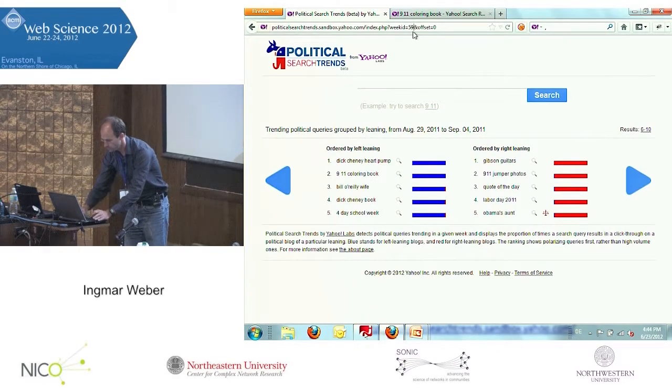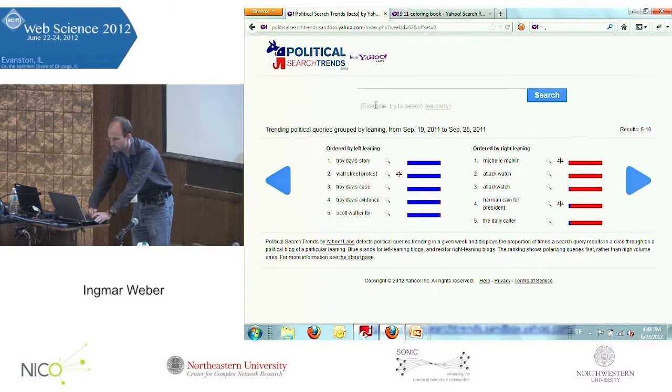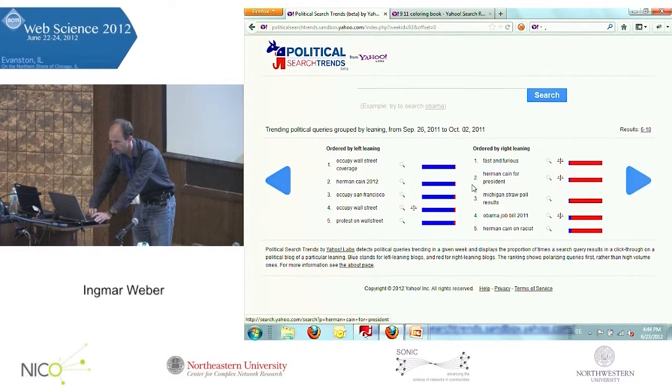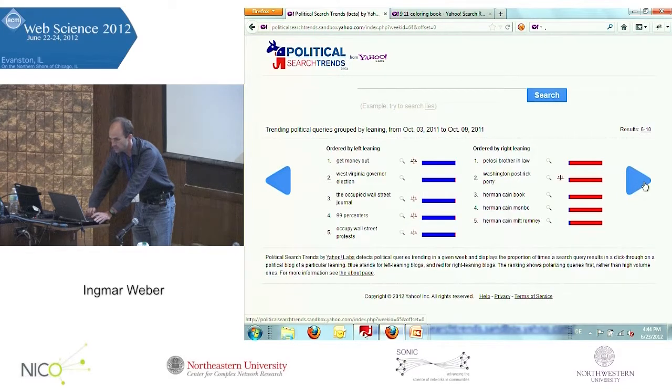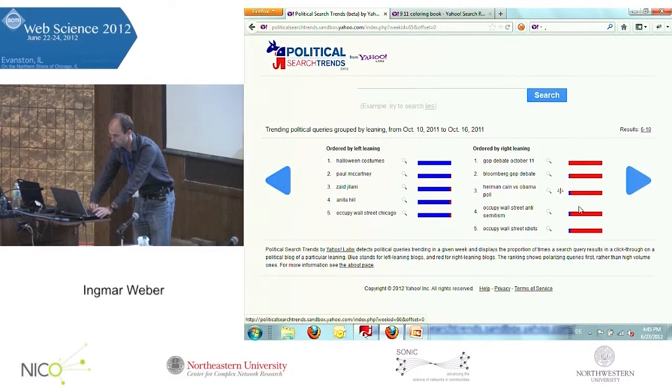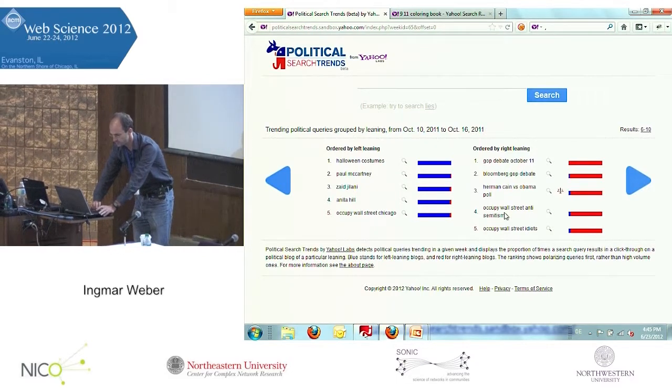I want to show you how the Occupy movement unrolled through searches. It starts with Wall Street protests on the left. And then one week later, you have Occupy Wall Street as a phrase, Occupy San Francisco, it spreads. Then you have new things coming up, 99%ers, Occupy Wall Street, Get Money Out, another term. And only then the right is picking up with Occupy Wall Street idiots and Occupy Wall Street anti-Semitism, as an example.